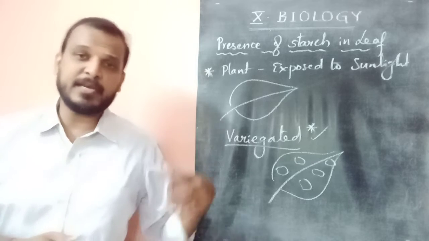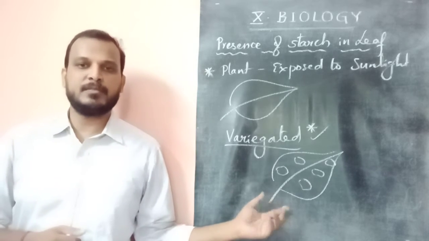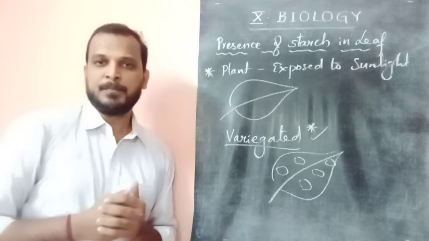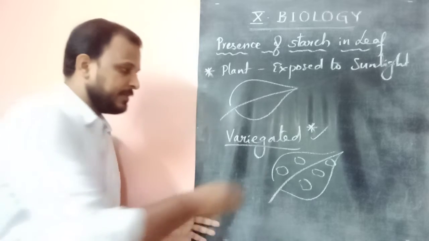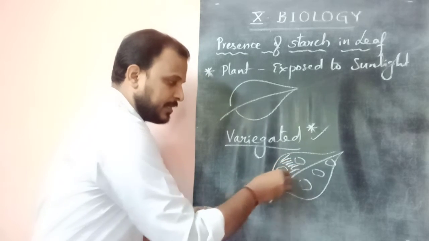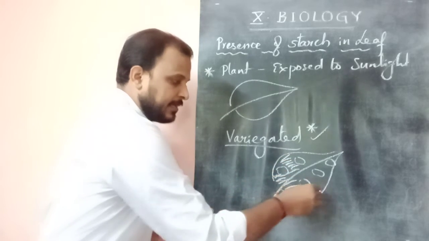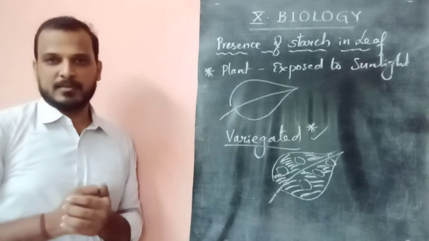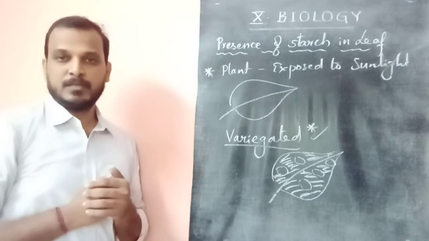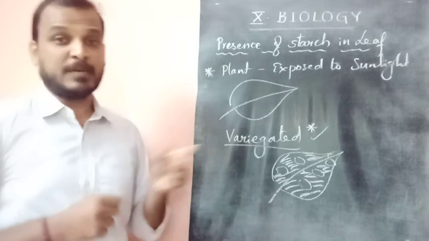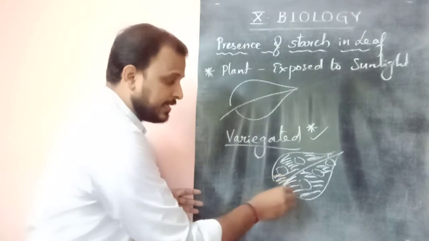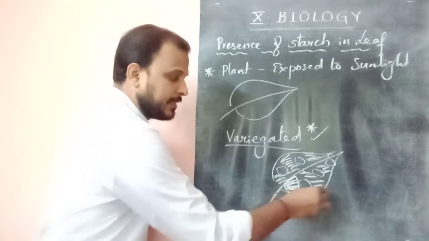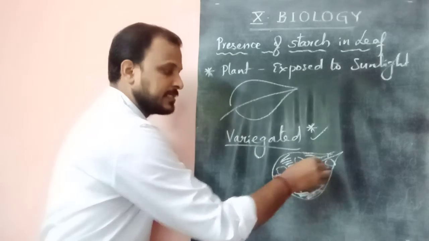We can also take a variegated leaf, though this is just for knowledge. The green colored parts are the ones that prove starch is present.